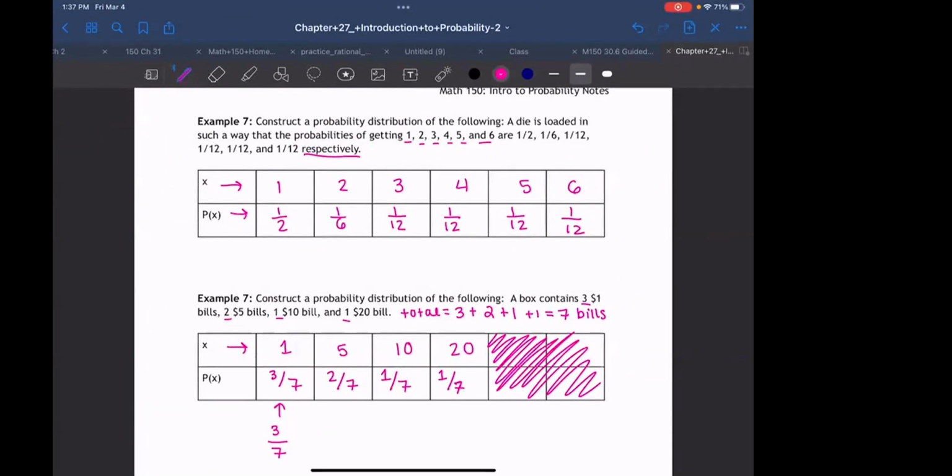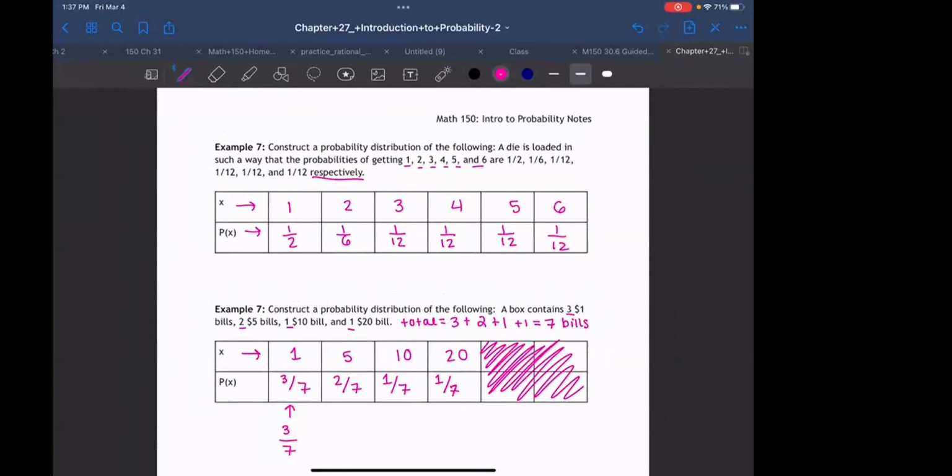Right. Well, I think that's it for this packet of guided notes. So I think what I'll do is I'll start the quiz a little bit early.